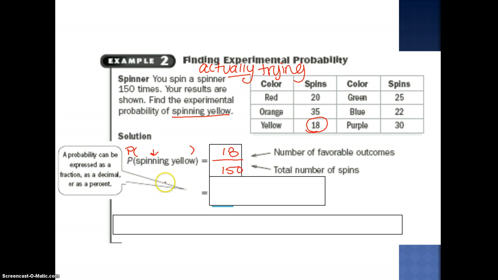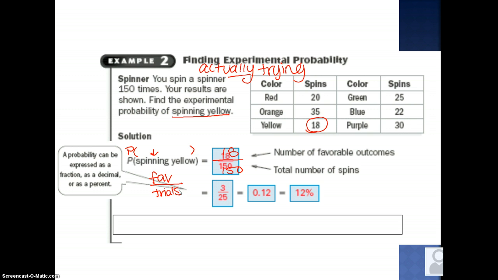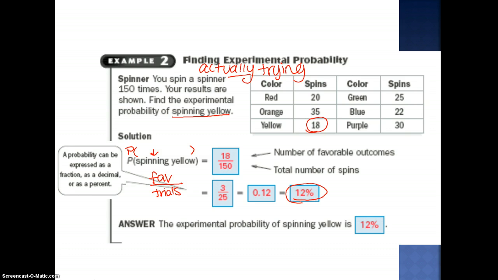If you remember from the beginning when I talked to you about the vocab, experimental is favorable over the number of trials. This simplifies to 3/25. Now you can change that fraction into a decimal, which you can become a percent. So you can say 12% of the spins, or 3 out of 25, is going to be a yellow.